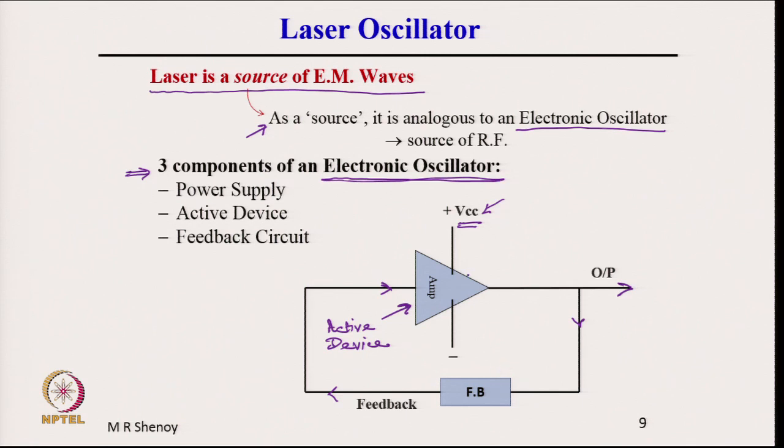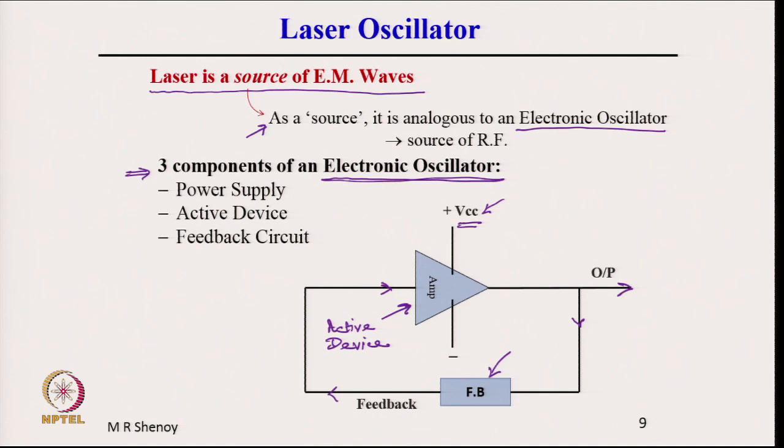The active device may be of different types. It could be an FET, a field effect transistor, a normal transistor, or an op amp. Similarly, the feedback component could be an RC circuit, and then we call it an RC oscillator, or a Colpitts oscillator, or a Hartley oscillator, depending on the feedback circuit, whether you are using inductors or capacitors.